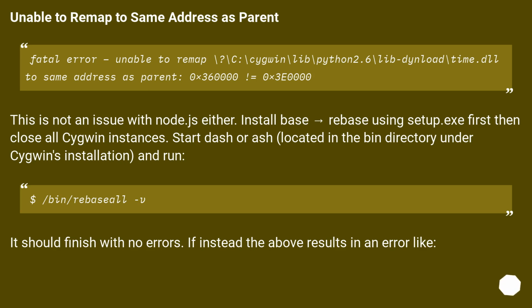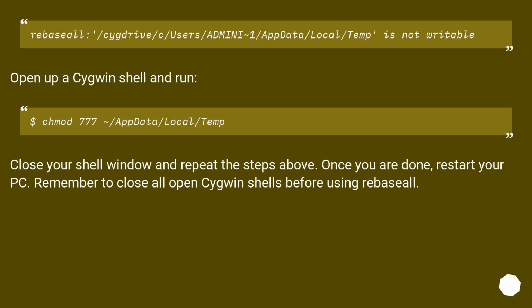If instead the above results in an error like rebaseall: /cygdrive/c/users/admin1/appdata/local/temp is not writable, open up a Cygwin shell and run the fix for /appdata/local/temp. Close your shell window and repeat the steps above. Once you are done, restart your PC. Remember to close all open Cygwin shells before using rebaseall.